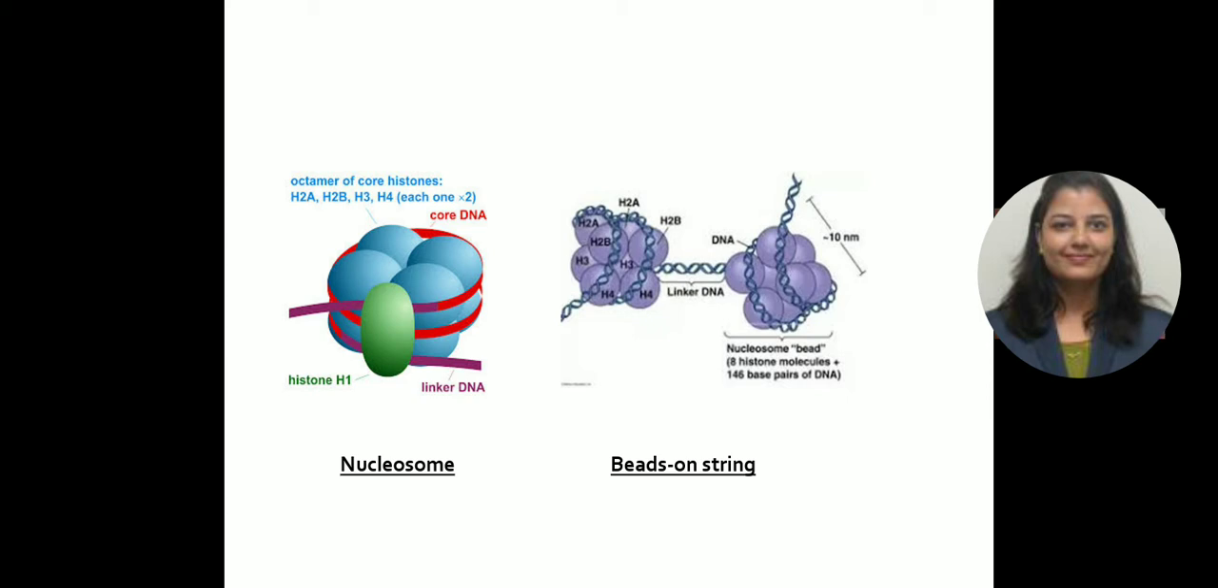There you can see in the first picture that the octamer of H2A, H2B, H3 and H4 histones is present, and their outer covering is of histone H1. In the next picture you can see that those histones are present in a cell in a chain-like structure, and those chains have beads on the strings. So this is how they are compactly arranged and present in a eukaryotic cell.